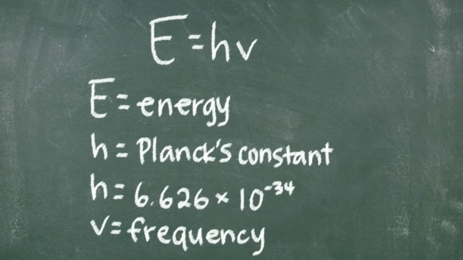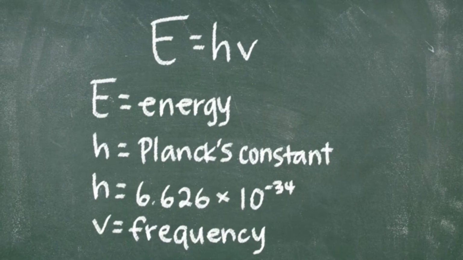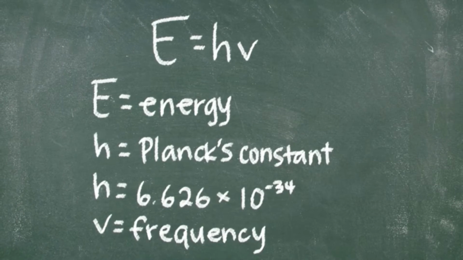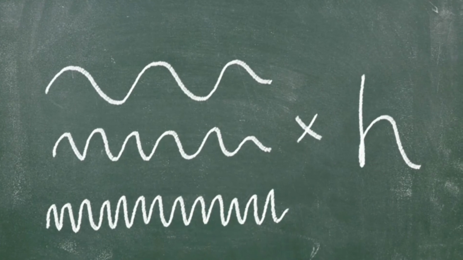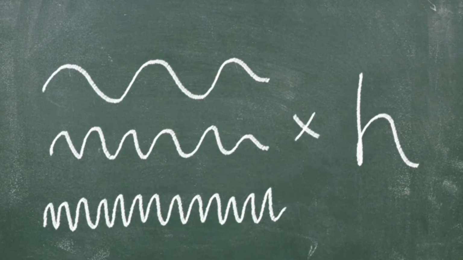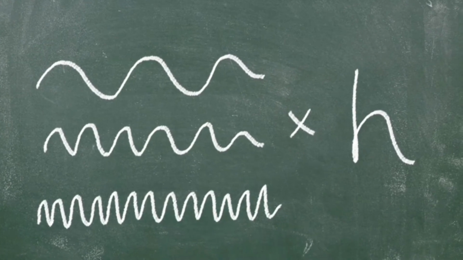The energy of the packet is given by the equation E equals hv, where E is the energy, h is Planck's constant, and v is the frequency. Just to be clear, Planck believed the energy in the packet was the frequency times the constant he developed himself, which we now call Planck's constant.